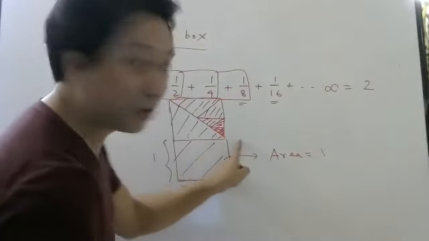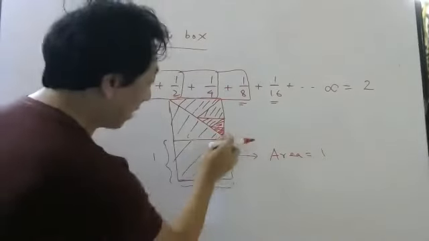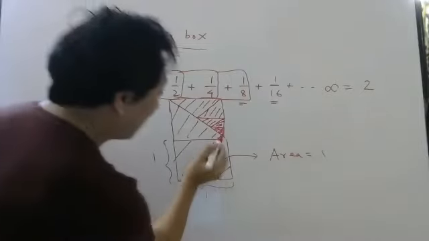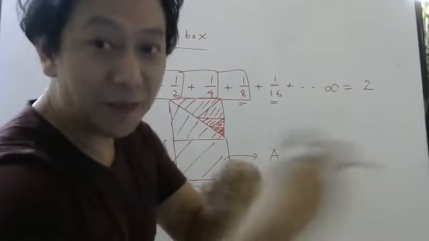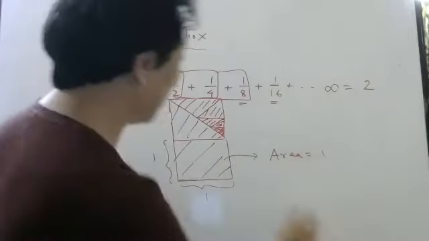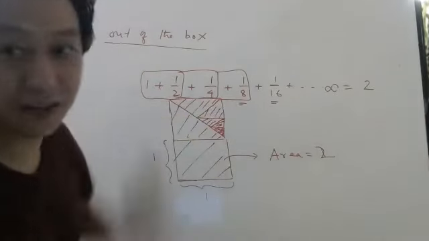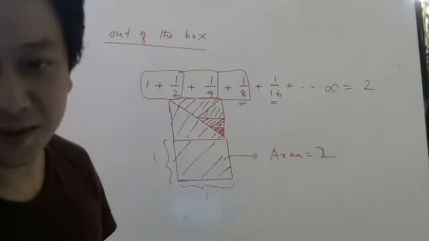You can never come out of this area. So if you keep adding these terms, ultimately in the limit, again the word is limit, your answer will come to 2. This area plus this area. How many of you understood the logic here?